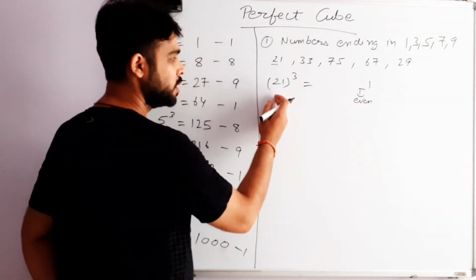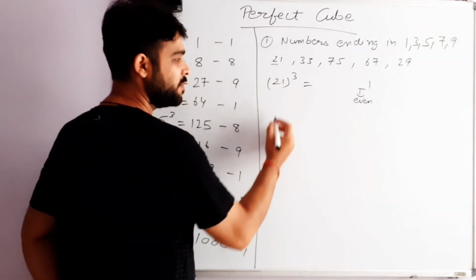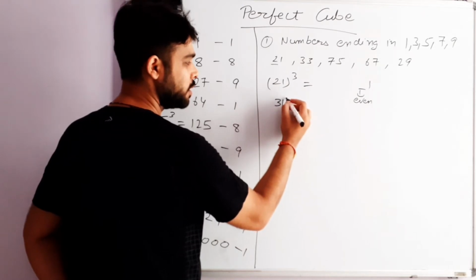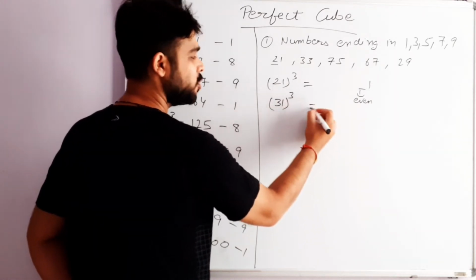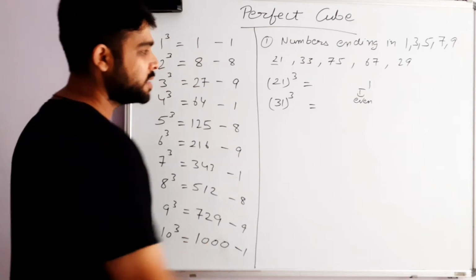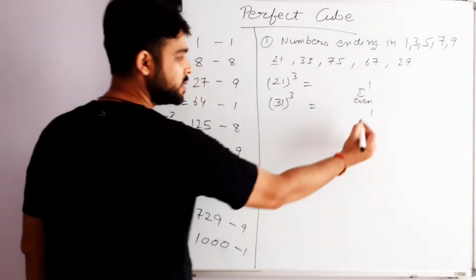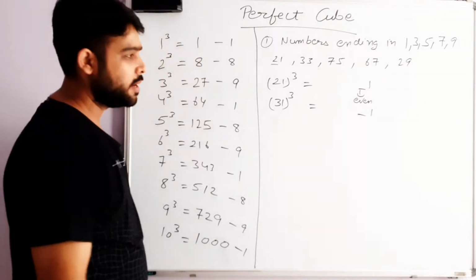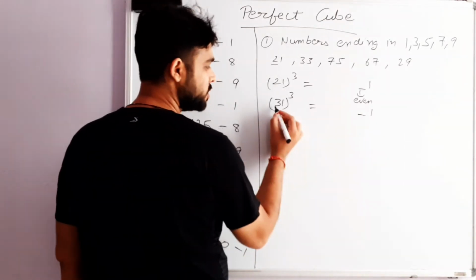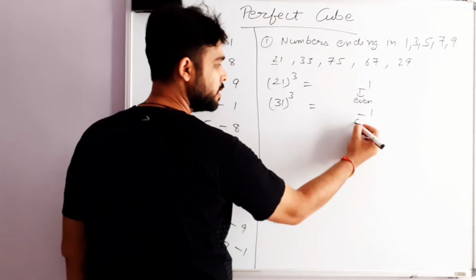Now suppose instead of 21 we were finding the cube of 31. The last digit will be 1 and the second last digit will be an odd number, because here it is odd.